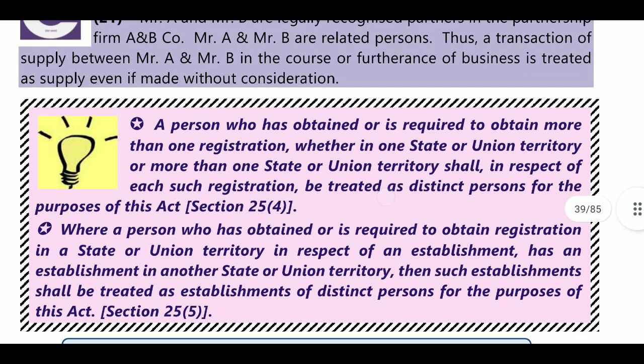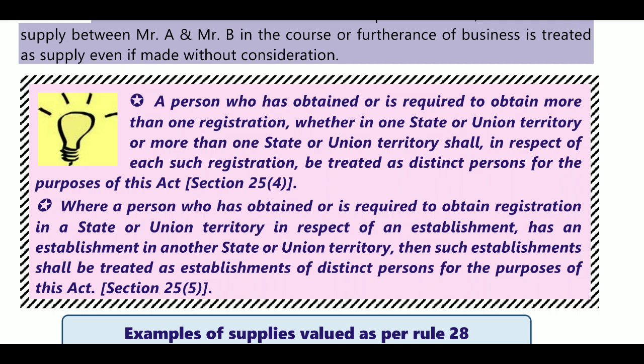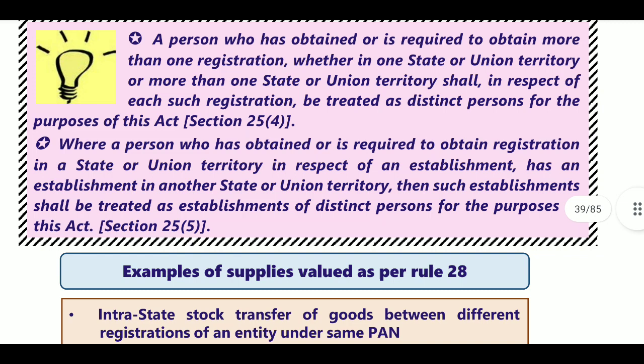Then a person who has obtained or is required to obtain more than one registration, whether in one state or one union territory or more than one state or union territory, shall in respect of each such registration be treated as a distinct person for the purpose of this section. This applies where a person who has obtained or is required to obtain registration in a state or union territory in respect of an establishment has an establishment in another state. So where the persons are registered in more than one state, all those registrations are treated as distinct persons.